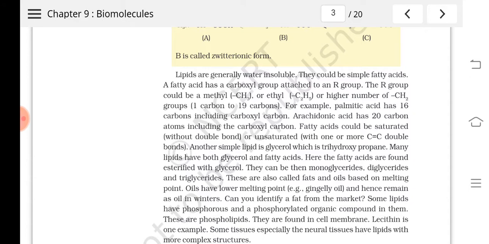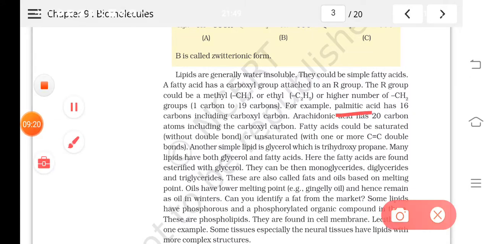For example, palmitic acid. Palmitic acid is a fatty acid with 16 carbons, including the carboxyl carbon. Carboxyl group will have a carbon, no? So along with that, 16 carbons are there in the fatty acid known as palmitic acid.